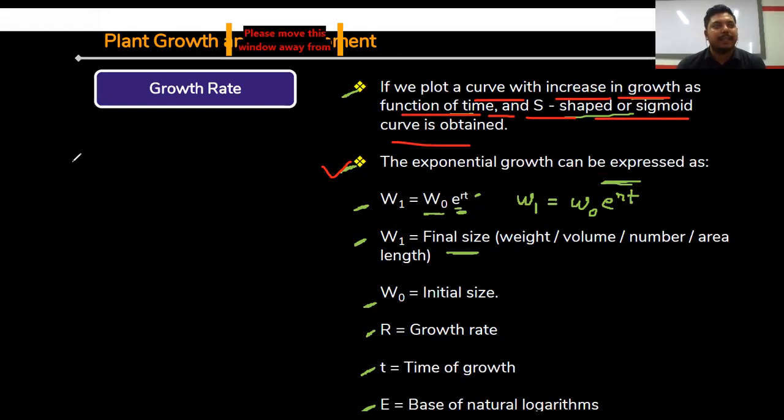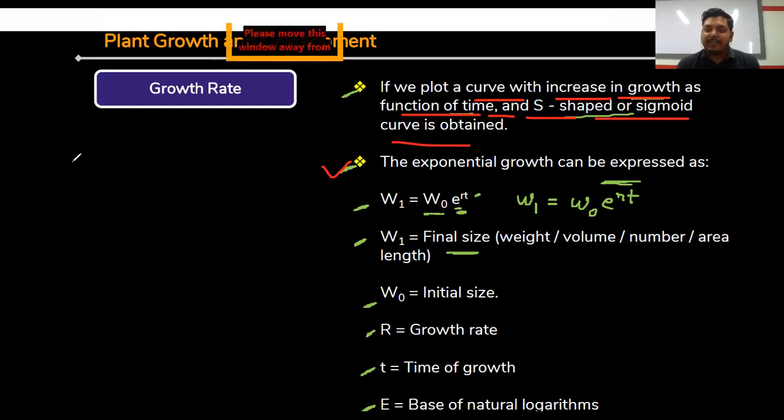So they show a huge amount of growth, and after some time, the growth will be stopped. And in case of plants, we are studying now the arithmetic and geometric growth.